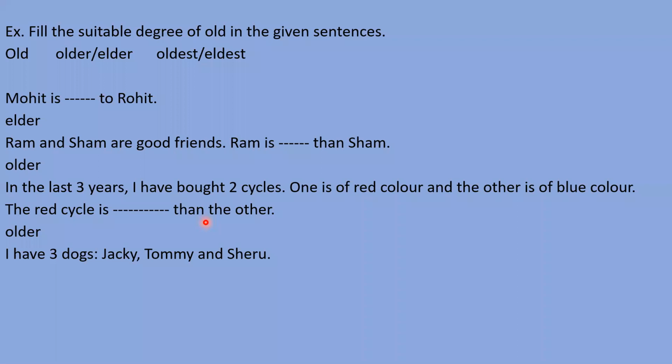Come on the next sentence. I have three dogs: Jackie, Tommy, and Sheru. So I need to say here, Sheru is the ___ dog of these three dogs. Oldest or eldest? जो शेरू है वो सबसे बड़ा डॉग है. So what will we say? Age में सबसे बड़ा डॉग है. So what will we say?